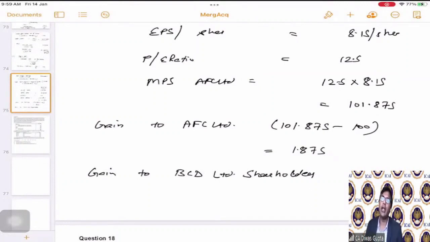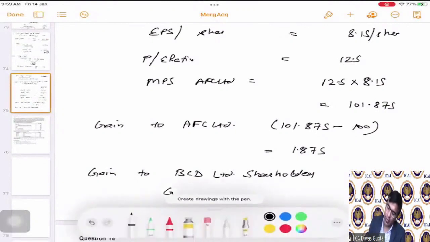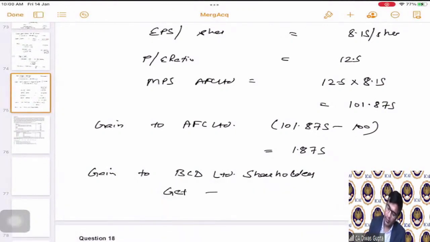See, while you have to calculate the gain from the AFC standpoint, you will see what currently AFC value is and what they will get after merger. Similarly, what BCD Limited shareholders' value is currently and what they are going to get, minus what they have currently.